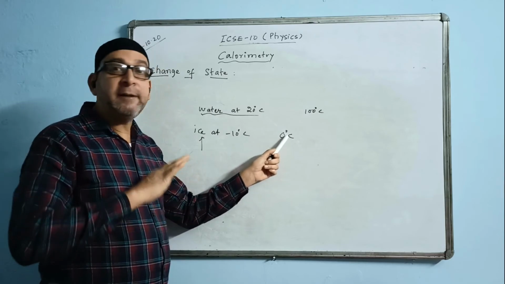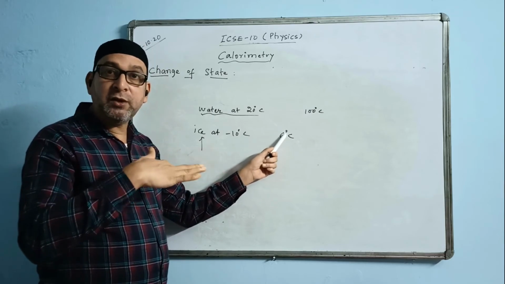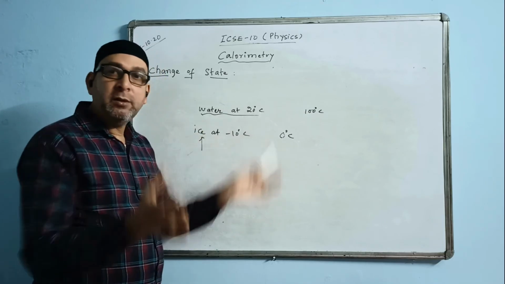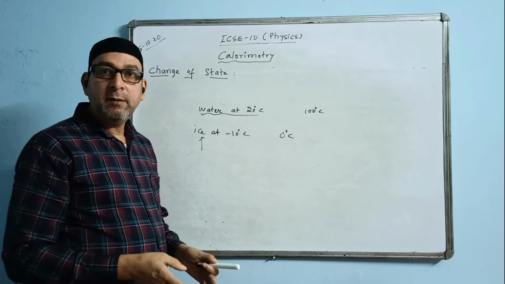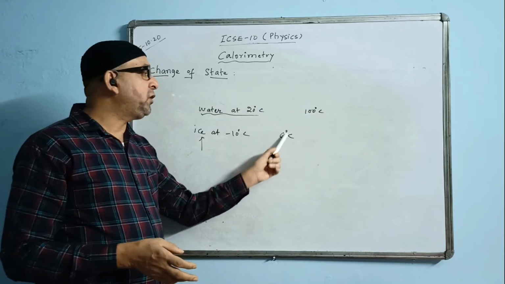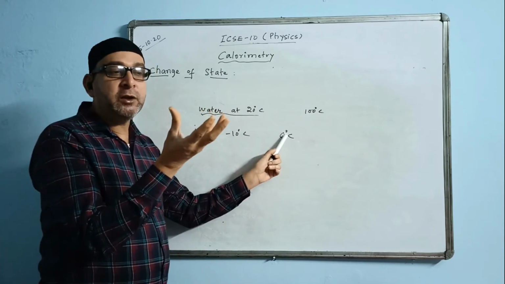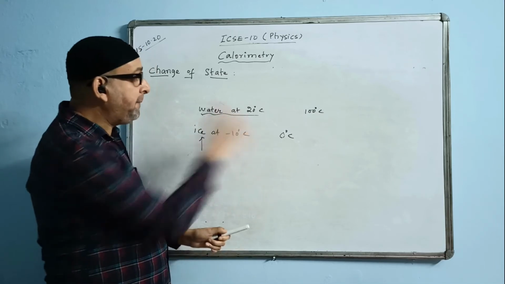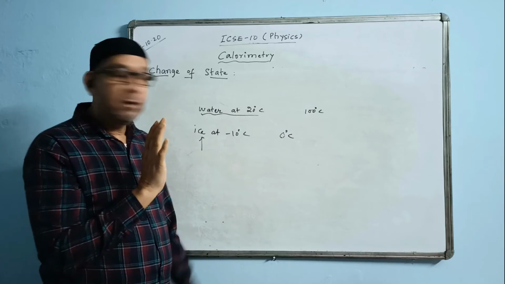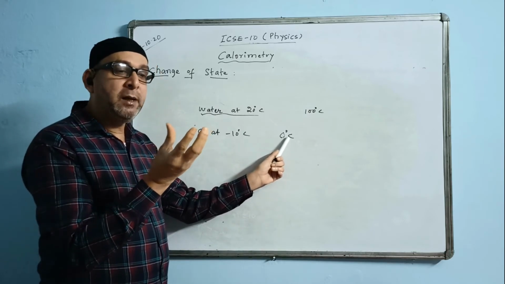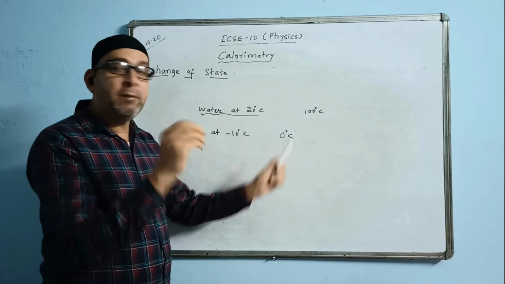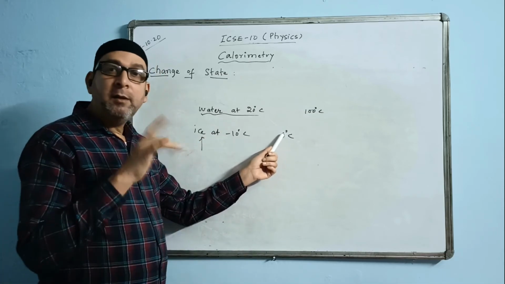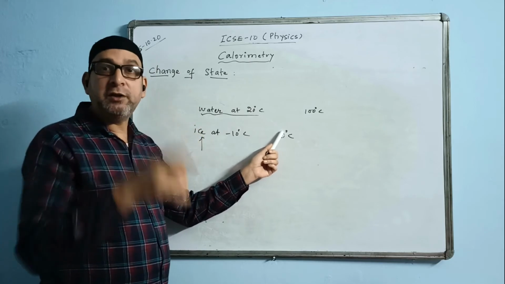At that time, the temperature is stable. Temperature does not change until and unless the entire ice melts, the total quantity of ice. When it comes to 0 degrees Celsius, the ice will start melting slowly. First a little bit, then a little bit more, and the temperature remains the same. Temperature is not changing. Slowly it's melting like this. Once it melts fully, then the temperature after that will change.